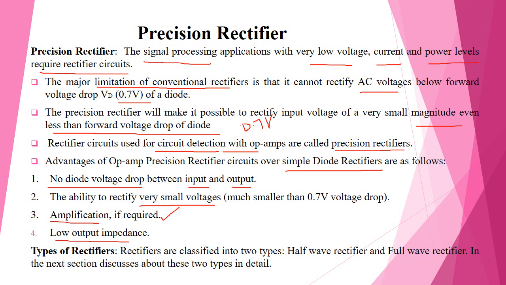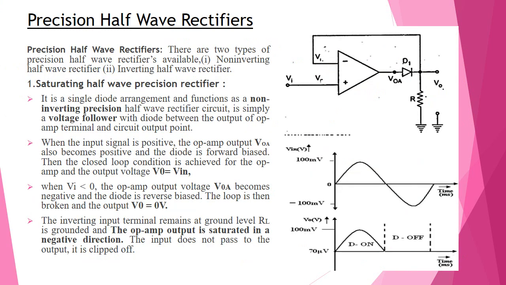Now, rectifiers are classified into two types: one is the half-wave rectifier, the second one is the full-wave rectifier. In the next section, we discuss the two types of rectifier in detail, starting with the precision half-wave rectifier. There are two types of precision half-wave rectifier: one is non-inverting, the other is the inverting half-wave rectifier.